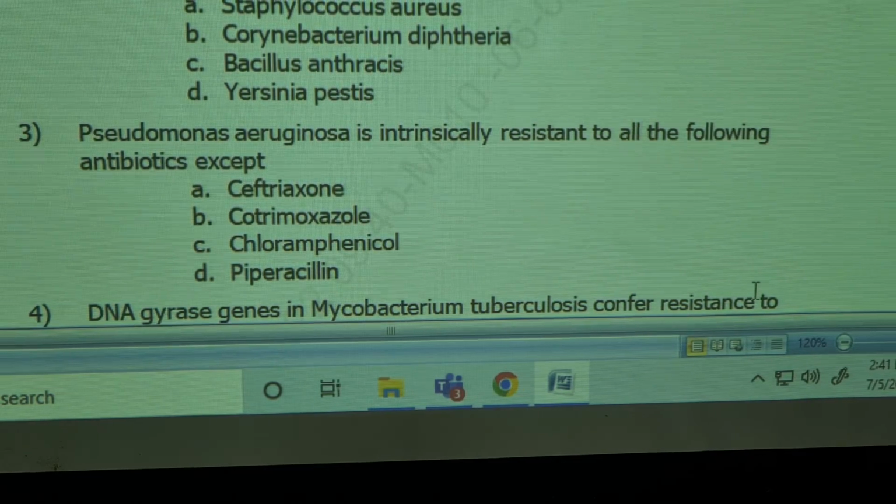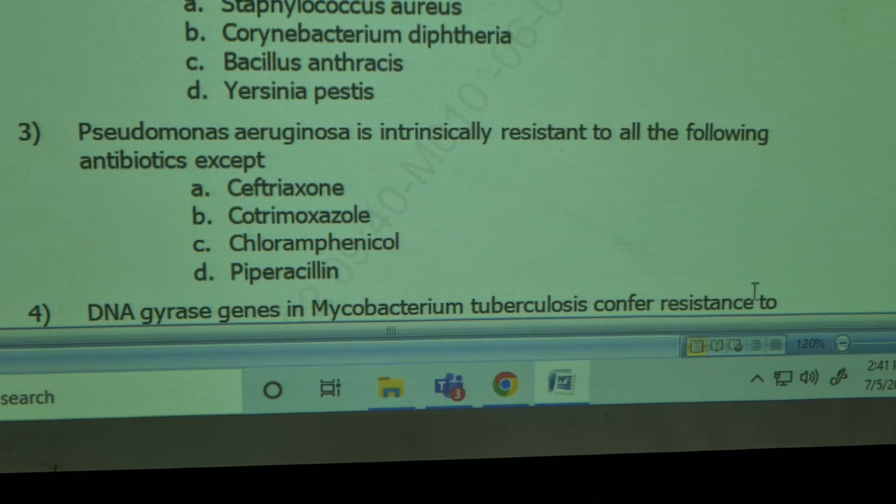Pseudomonas aeruginosa is intrinsically resistant to the following antibiotics except ceftriaxone, clotrimazole, chloramphenicol, piperacillin. Google it and find out.